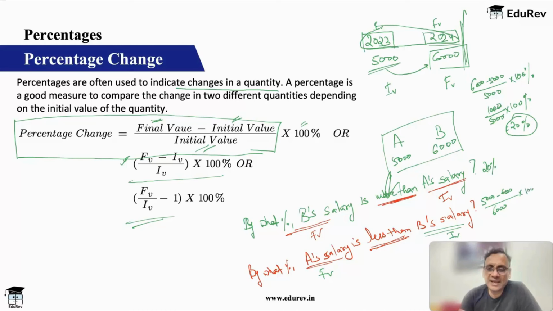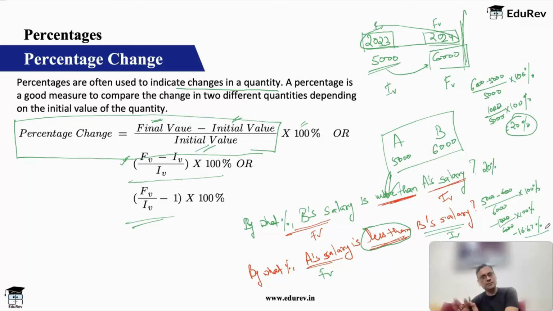This answer will be negative, but the question has already said less than, so we know it's going to be negative. So it is minus 1,000 upon 6,000 into 100%, basically minus 1 by 6, which is minus 16.67%.